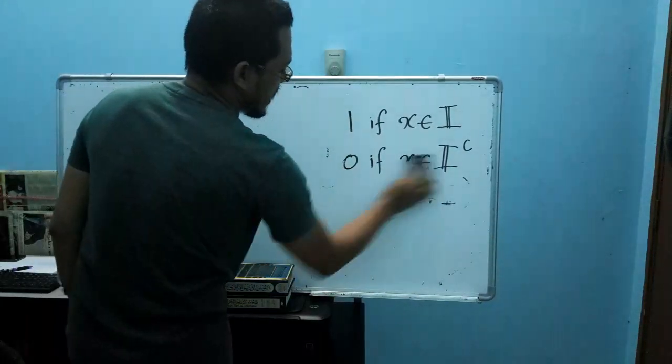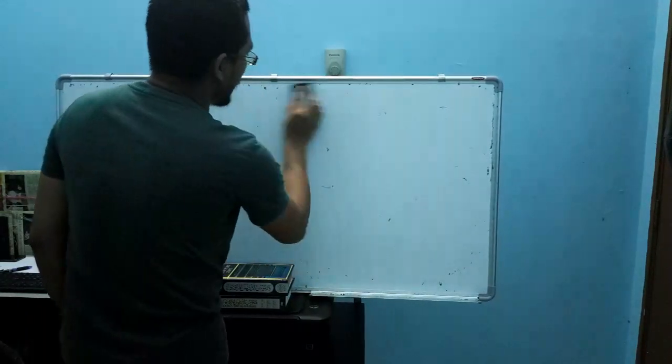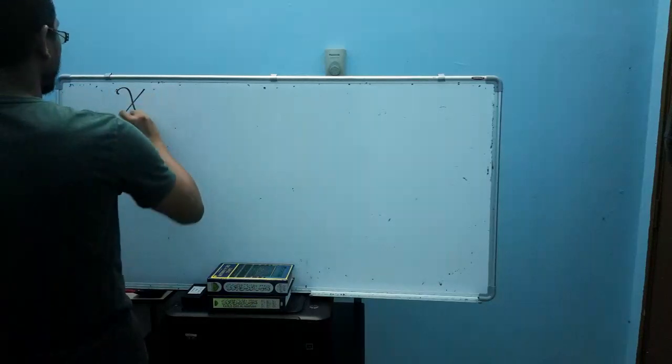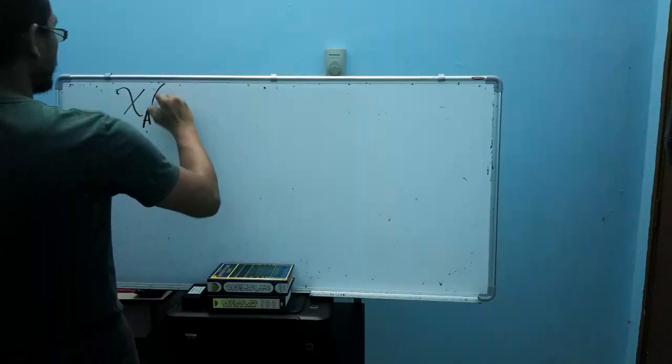The function equals 1 if x is an element of A, and equals 0 if x is an element of A complement, or x doesn't belong to A. So now we can write this indicator function.